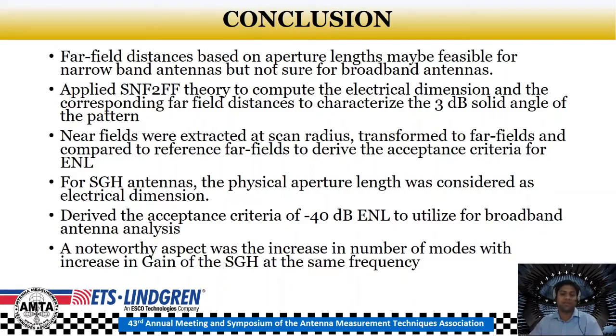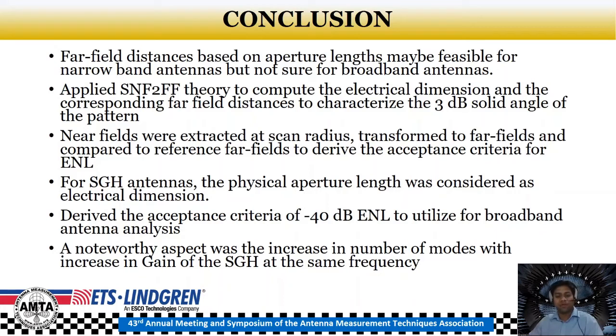149 draft document. So this discussion here utilized the near field to far field transformation theory to compute the electrical dimension over the frequency range to characterize the half power beam width parameter only of the antenna pattern. So, firstly, the near fields at a scanned radius were extracted and transformed to far fields for different standard gain horn antennas. The far fields were then compared to the reference simulated far fields to yield the acceptance criteria for the equivalent noise level parameter over the half power beam width solid angle.